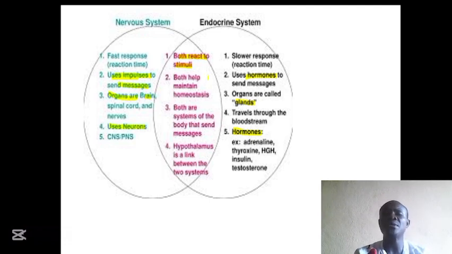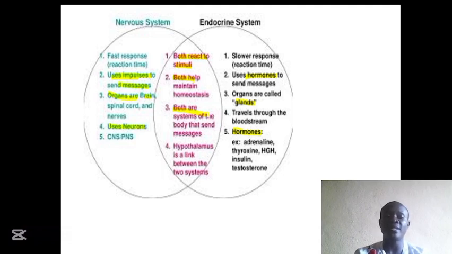So when we talk about similarities between the nervous system and the endocrine system, one, both react to stimuli. Number two, both help to maintain homeostasis. And number three, both are systems of the body that send messages to specific organs or cells to perform certain functions.